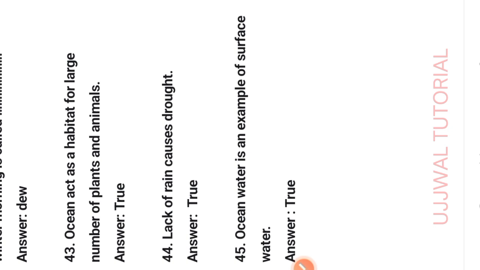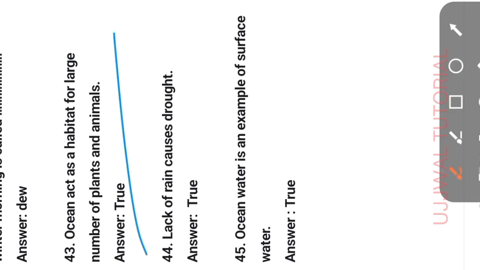Yes, this statement is true. Next question. Lack of rain causes drought. This statement is true. Next question, last question of the part. Question number 45. Ocean water is an example of surface water.